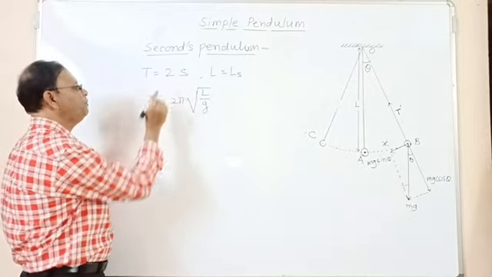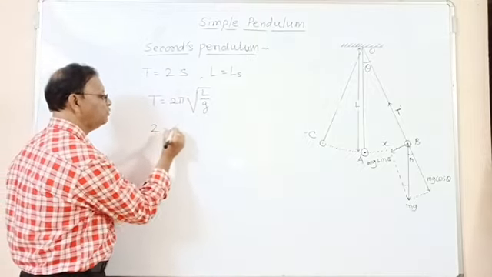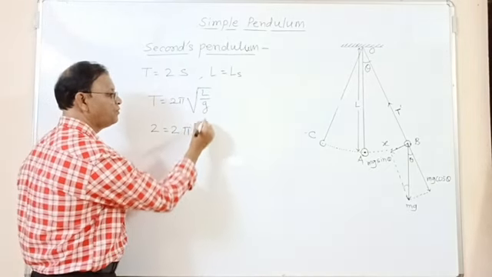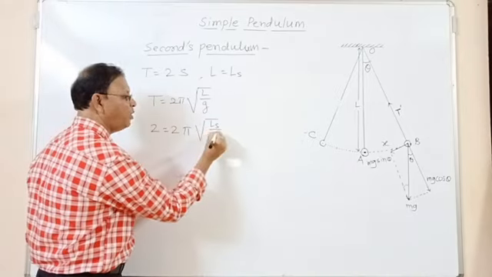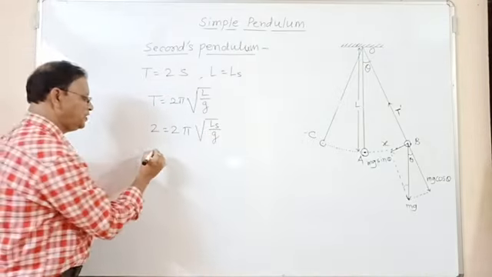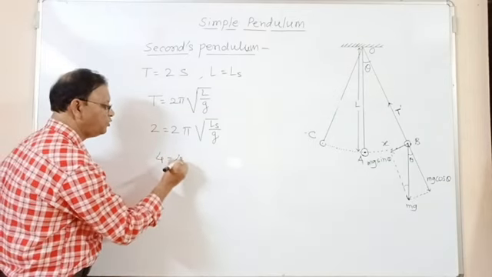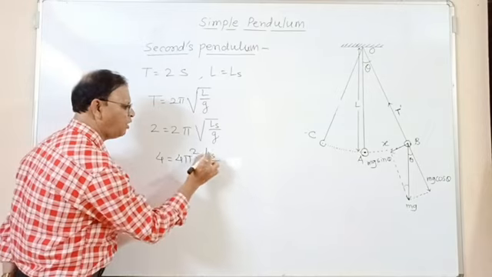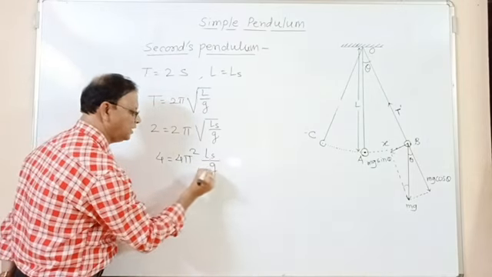For a seconds pendulum the period is 2 seconds, so 2 is equal to 2 pi square root of Ls upon g. Squaring on both sides, we can write 4 is equal to 4 pi square Ls upon g.